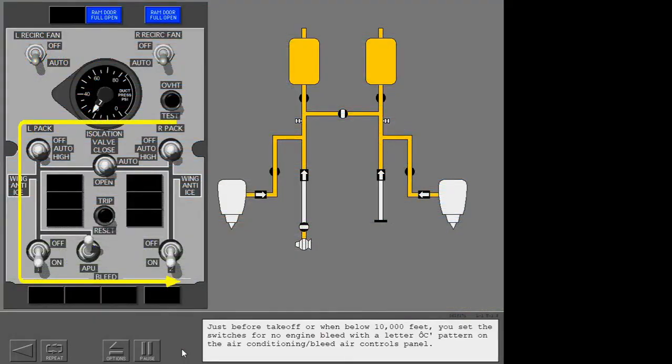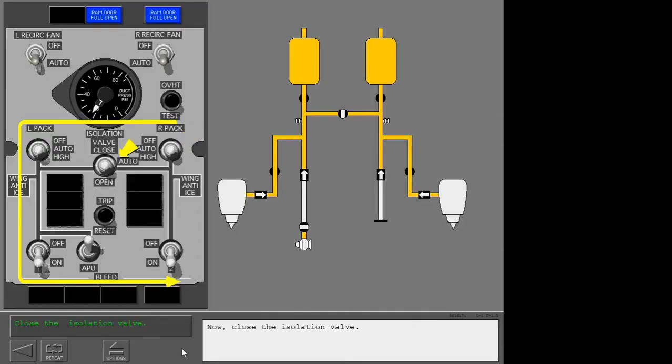Just before takeoff, or when below 10,000 feet, you set the switches for no engine bleed with a letter C pattern on the air conditioning bleed air controls panel. To start, make sure the right pack is in auto. Now close the isolation valve. Make sure the left air conditioning pack is in auto. Turn off the number 1 engine bleed.